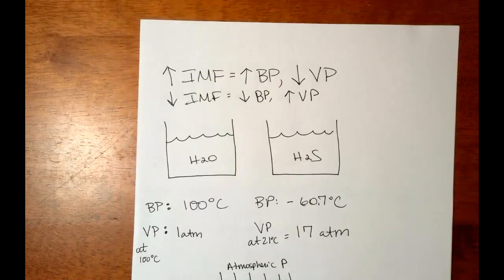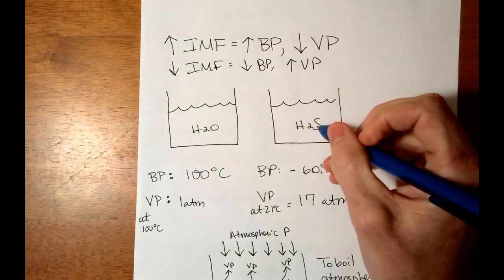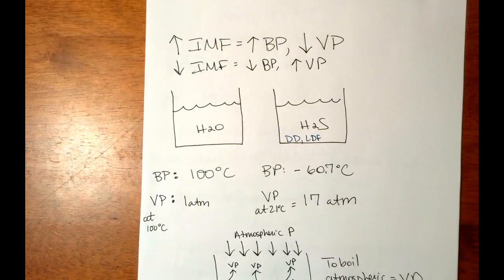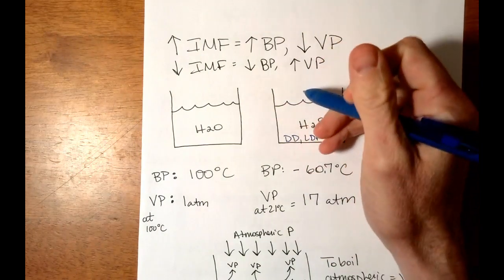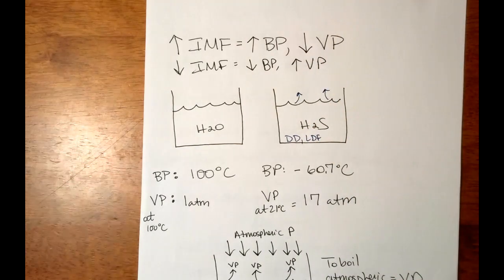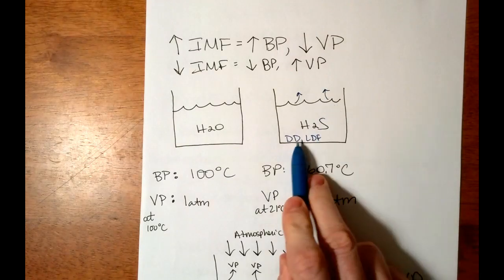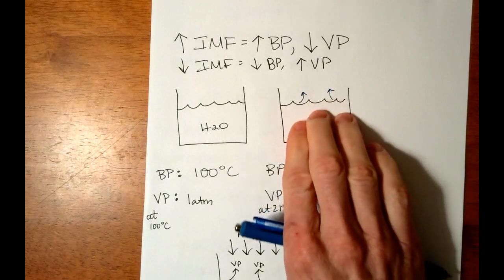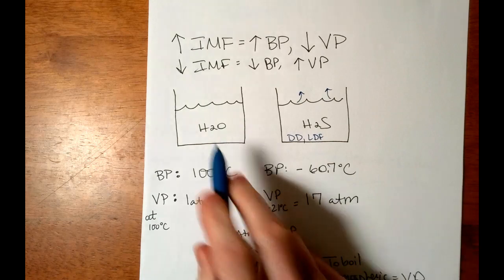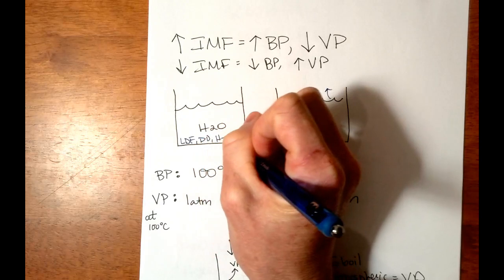So, let's look at examples. H2S can do dipole-dipole, and it has LDF. And to escape, H2S molecules would need to have enough energy when they hit the surface to break through and overcome the dipole-dipole and LDF that's trying to hold them in here, the attractive forces to all the others. Water has LDF, dipole-dipole, and it can hydrogen bond.